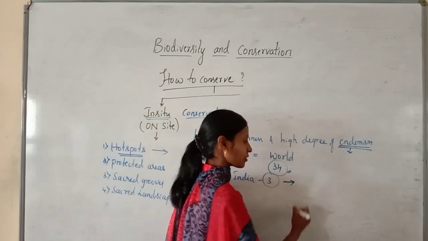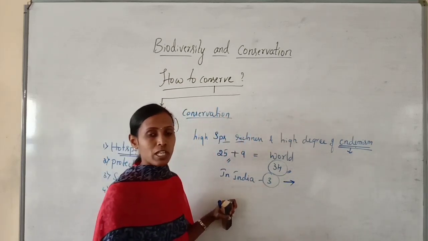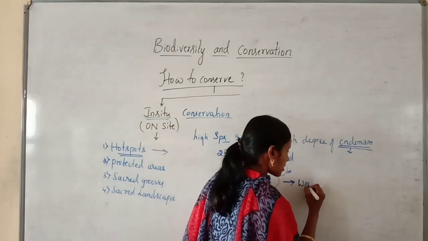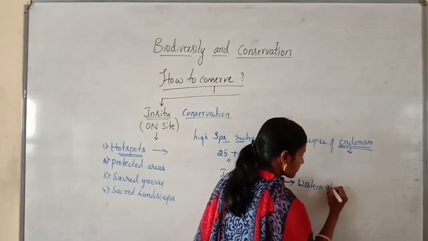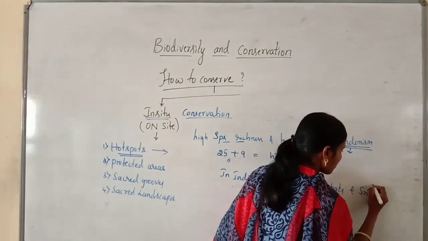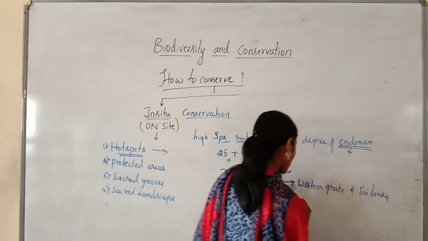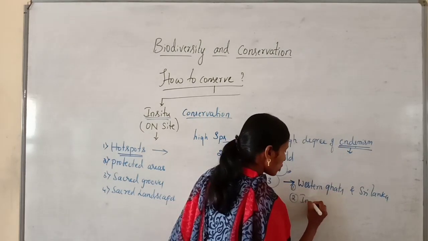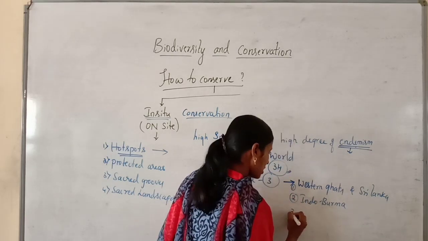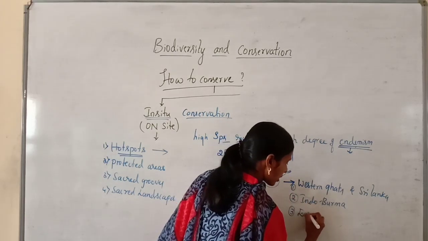Which are the 3 biodiversity hotspots present in India? Namely, the first one is Western Ghats and Sri Lanka, the second one is the Indo-Burma region, and the third one is Eastern Himalaya.